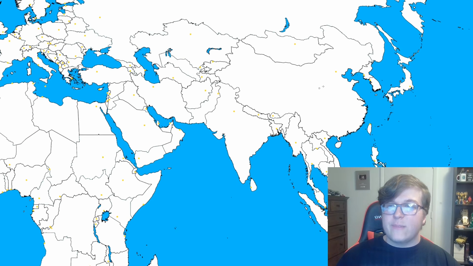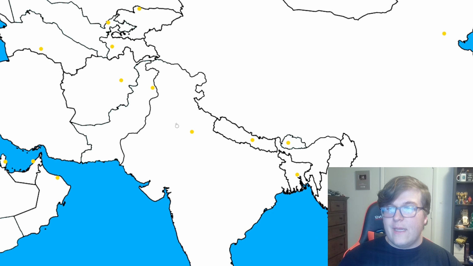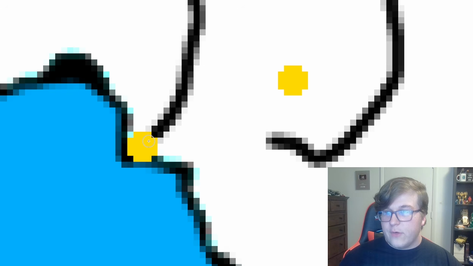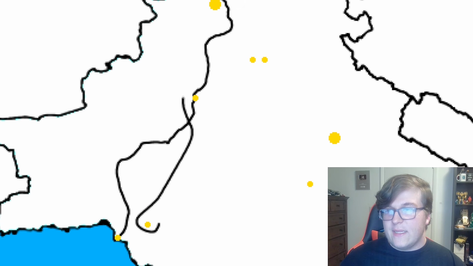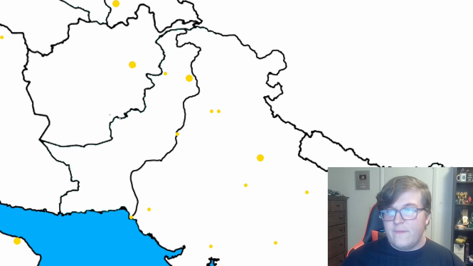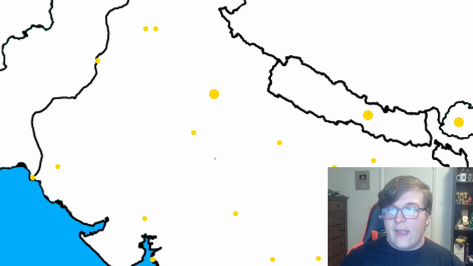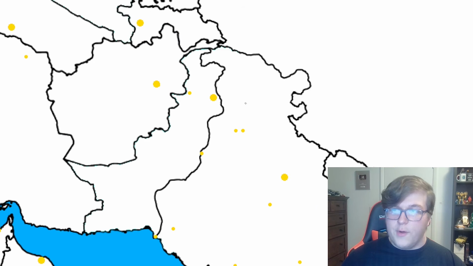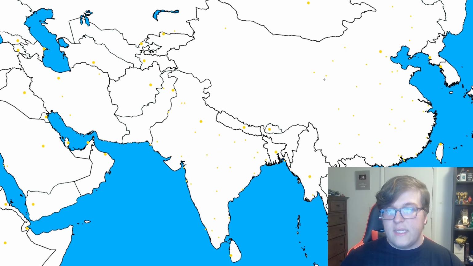So this is what our map is looking like after all of the claims are updated. India becomes a lot larger and also technically a lot more powerful. They took control over 3 Pakistani major cities, which is going to lead to some internal issues. They might even have 4, I don't know, because the line goes right through this city. We're going to say that this is still a part of Pakistan though. But yeah, they still get these 3 other major cities. We know these 2 countries have issues with each other, so the Pakistanis that are living in these cities probably are not going to be too happy with their new occupiers, but we don't cover that. We only cover the actual overall war. Also notably, China and Pakistan no longer share a border. Not that that's a super huge deal, but something to note.